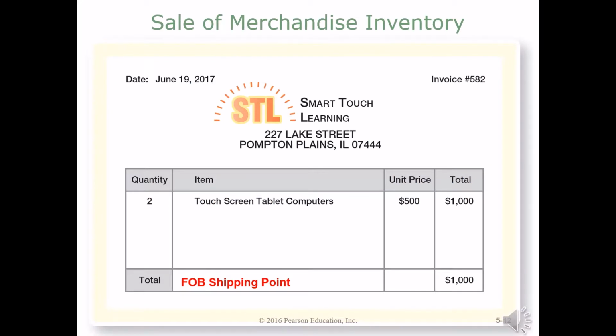Now let's look at the other side of things, when Smart Touch Learning sells goods. Talking about the sale of merchandise and the related shipping costs. Here we can see an invoice that Smart Touch Learning issued to a customer for the purchase of 2 tablets. On this invoice, we've stated that the shipping is FOB shipping point. This means that the buyer takes ownership and responsibility of the materials at the original point of shipping. Since the buyer takes ownership basically at our dock this time, we won't be paying for any shipping on this, and we'll leave it up to the customer to arrange and pay for.